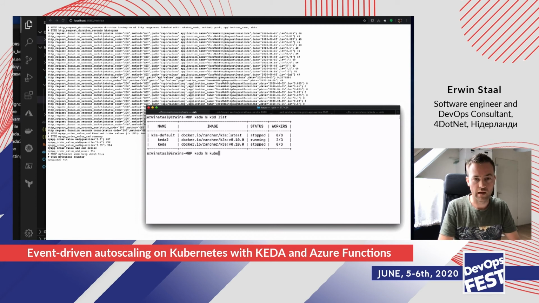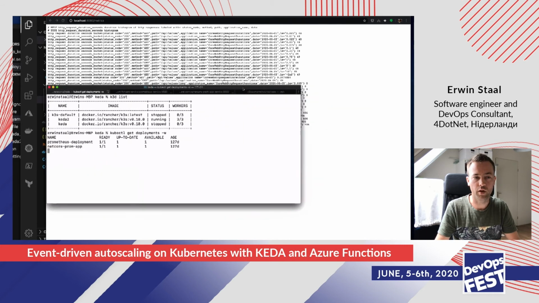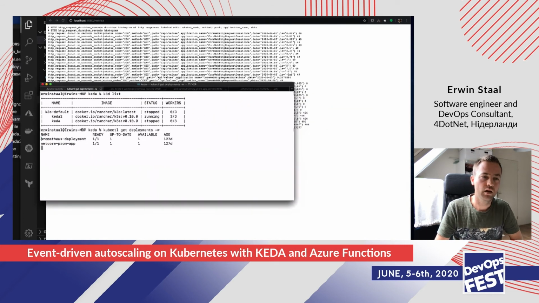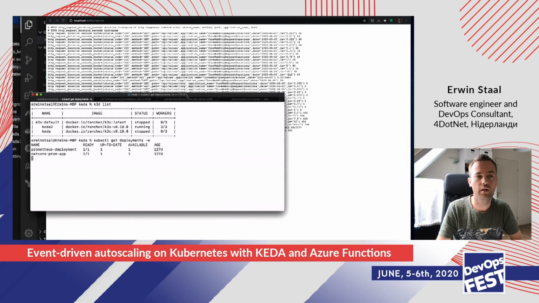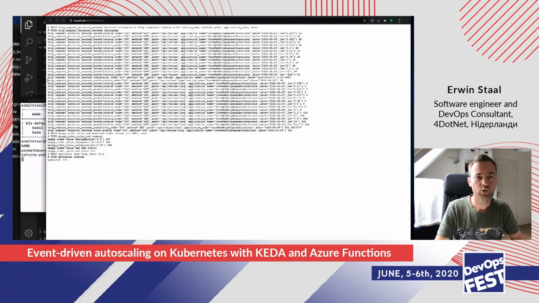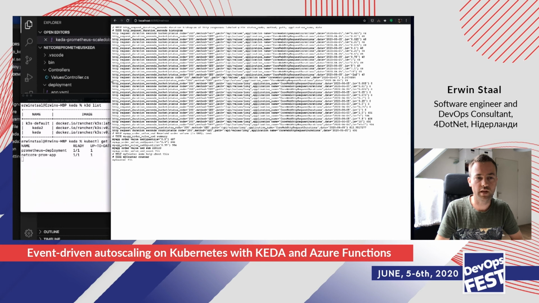So let's have a look at the deployments here to see what's actually running on my cluster. There are 2. This one is the actual Prometheus application, and the other one is my .NET Core application that should scale based on the number of calls that we make to the API. So let's see if that actually works.